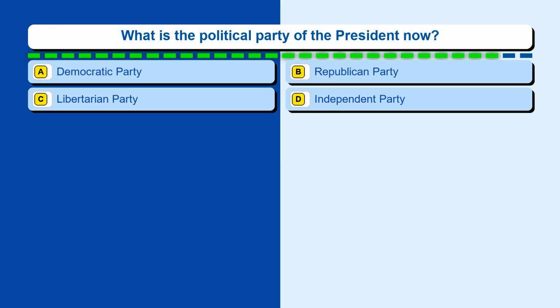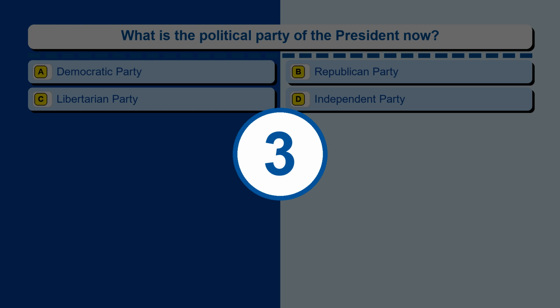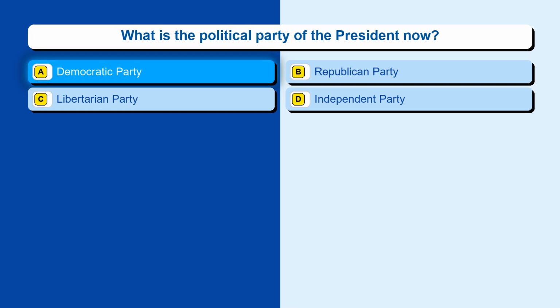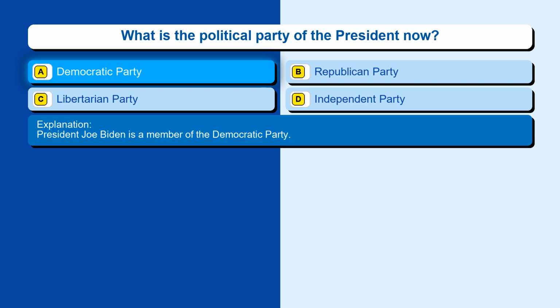Question 92. What is the political party of the president now? Option A, Democratic Party. Option B, Republican Party. Option C, Libertarian Party. Option D, Independent Party. The correct answer is option A, Democratic Party. President Joe Biden is a member of the Democratic Party.